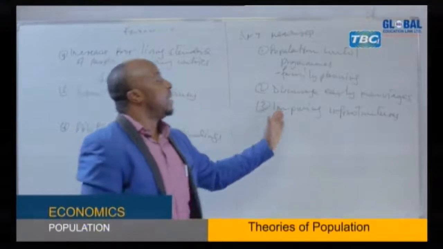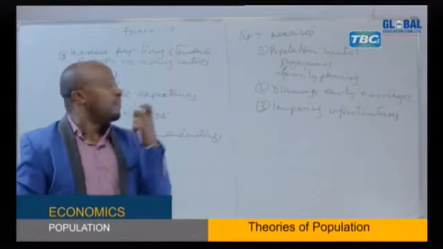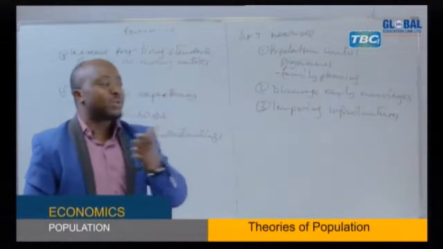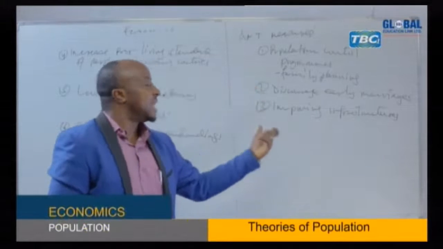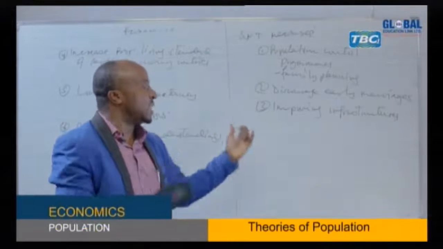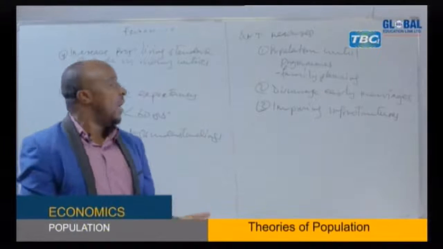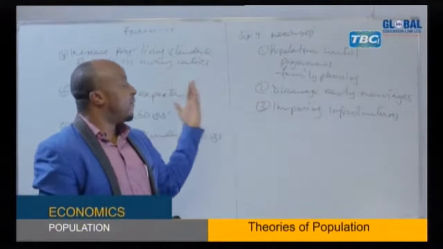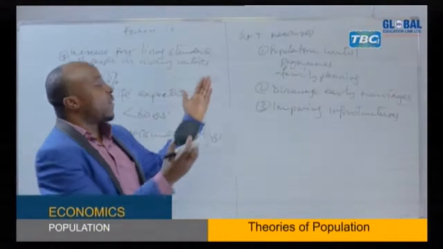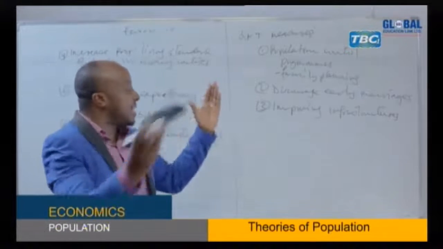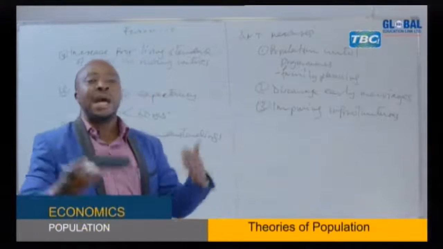They should be improved so that they facilitate movement of food and resources from one area to another, so that those areas facing hunger or a problem of food can get enough food. For example, we have regions in Tanzania which are producing food in excess, that is, they are overproducing. But when those areas are connected by roads or any other means of transport with the other areas, that food can be taken to those areas which have shortage.